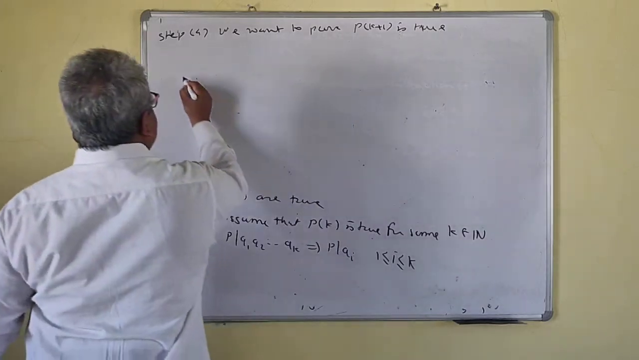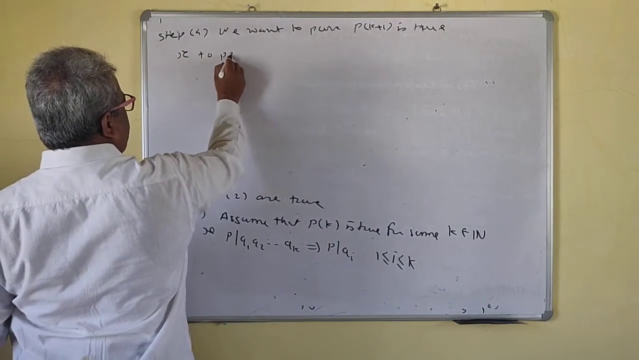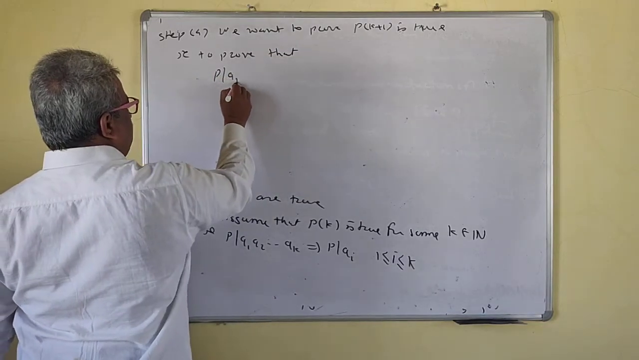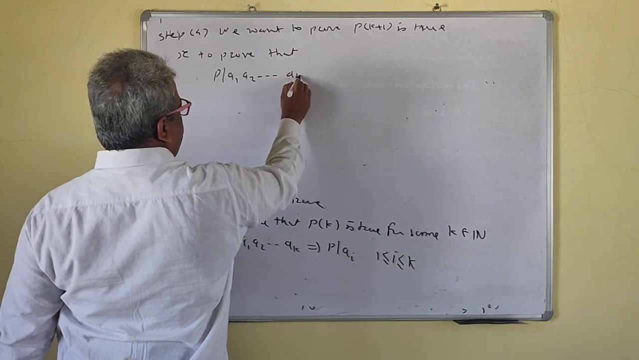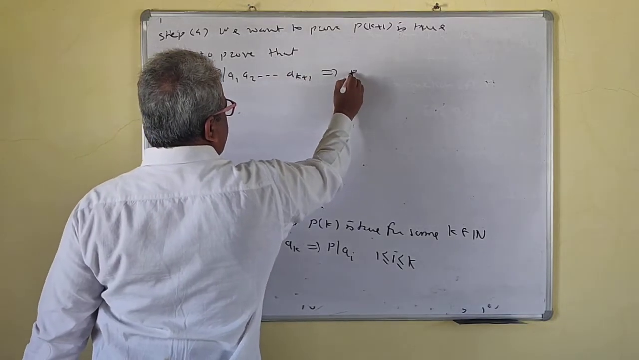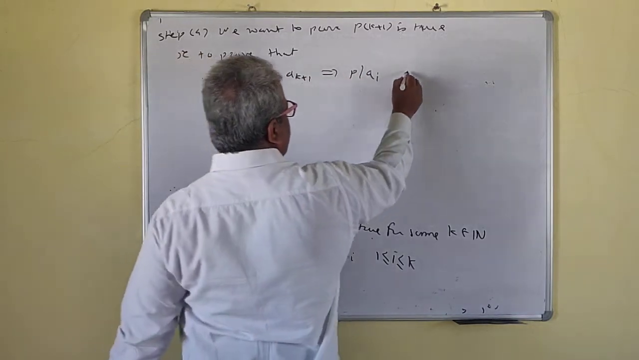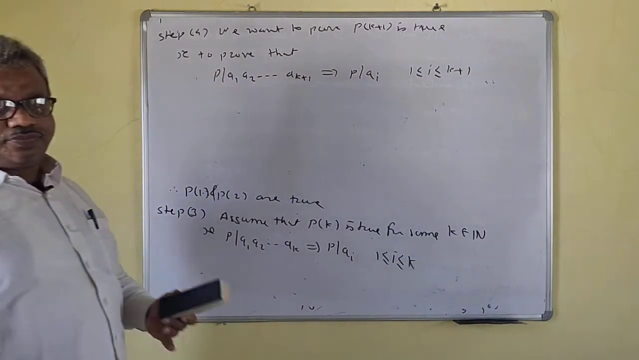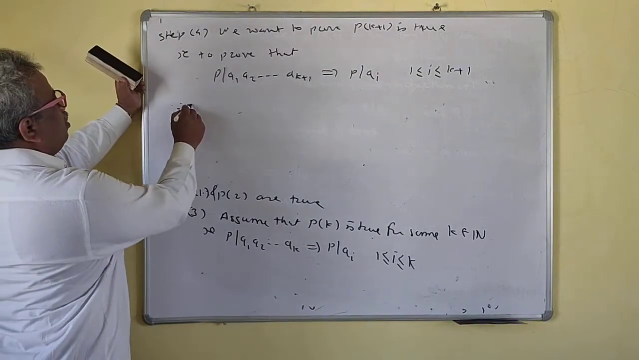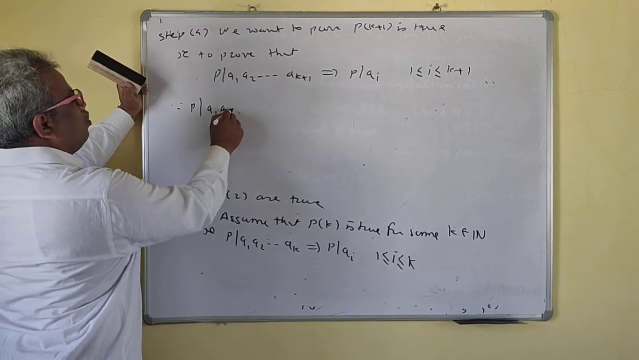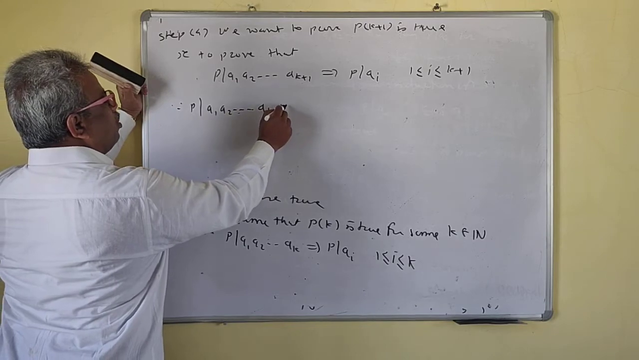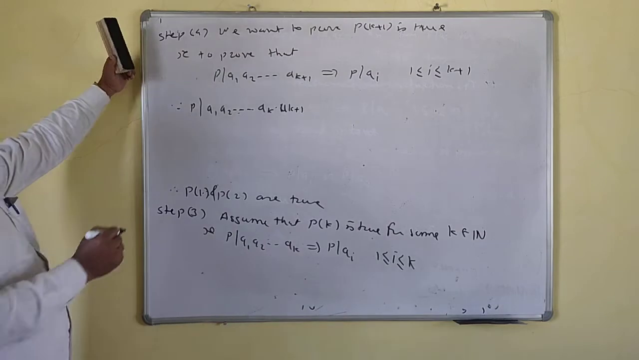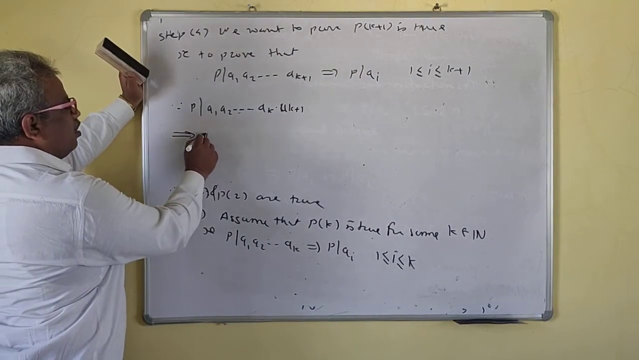P(k+1) is true. That is, we have to prove that P divides a1, a2, ..., a(k+1) implies that P divides ai for 1 ≤ i ≤ k+1. Okay, so since P divides a1, a2, ..., ak into a(k+1), what does this imply? P divides,